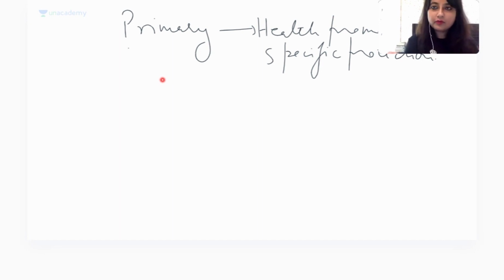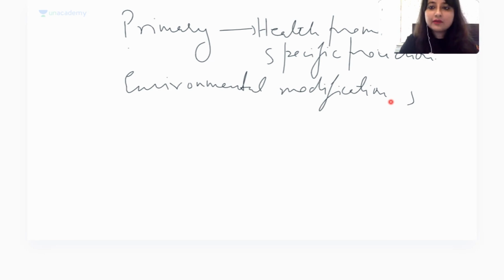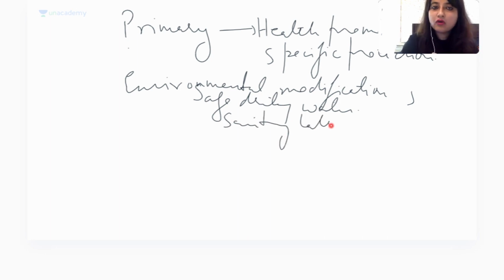What do you mean by health promotion? You enable people to lead a healthy life. Like you can provide them with certain environmental modifications. Can you give me an example of environmental modification? Put in the comment section below. Any example of environmental modification? Yes, when you provide safe drinking water, or you are building sanitary latrines, all these are environmental modifications.